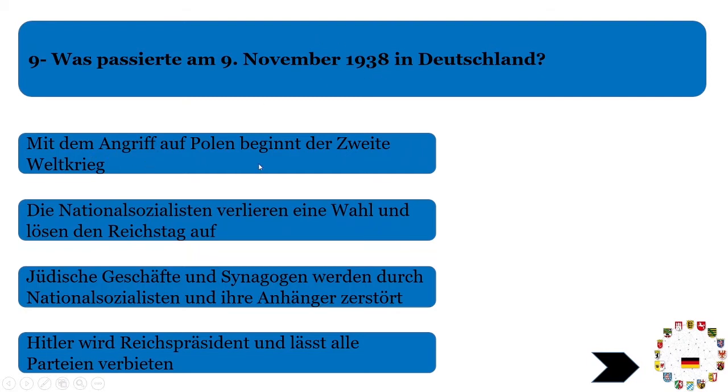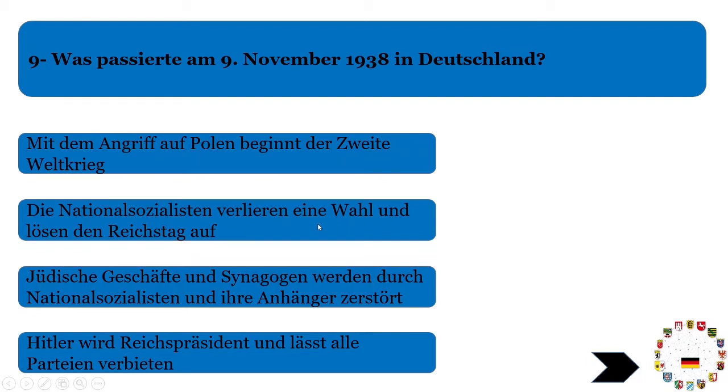Mit dem Angriff auf Polen beginnt der Zweite Weltkrieg. With the attack on Poland, the Second World War began. Angriff means attack, and beginnen means to start. The Second World War started in 1939 and ended in 1945, so this is not the correct answer. Die Nationalisten verlieren eine Wahl und lösen dann den Reichstag auf.